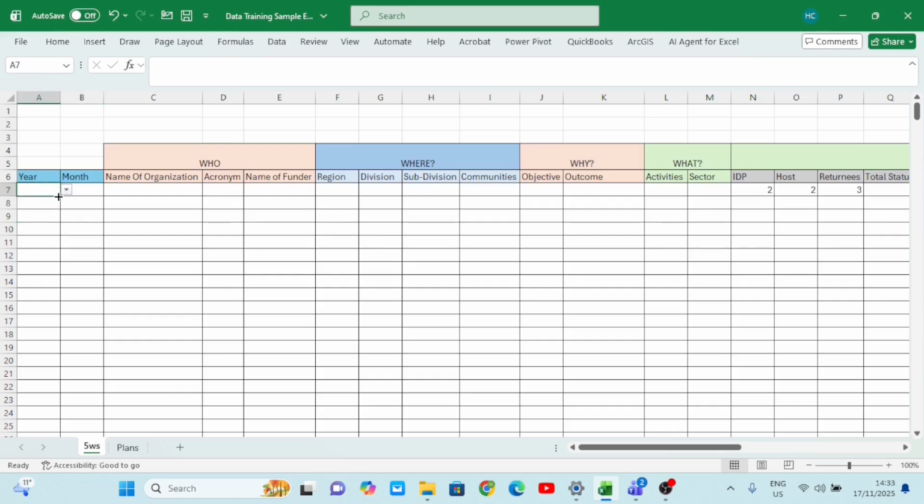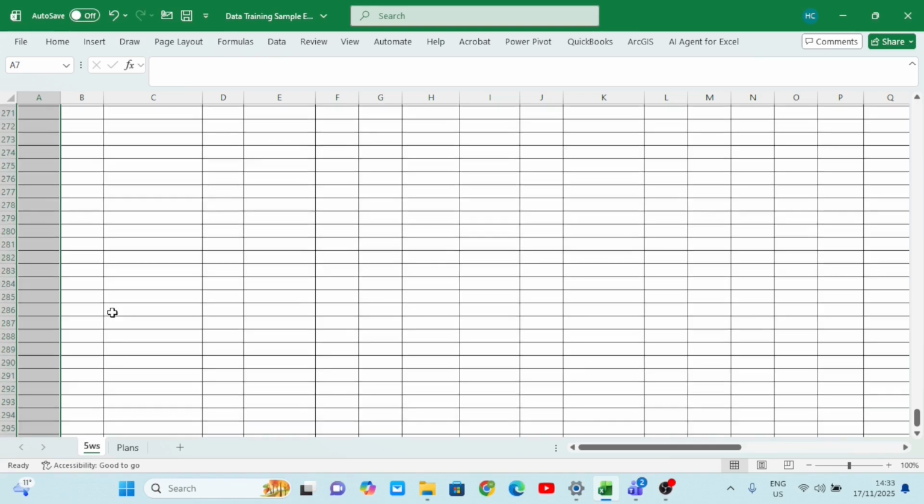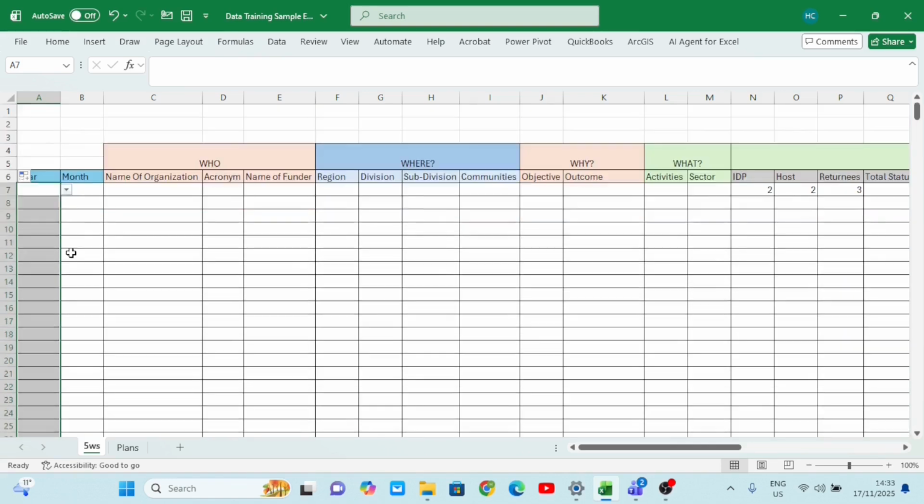I'll come again in the same spirit. I'll allow my mouse to turn to this small black cross and then I share it down because I want to share that formula. It's a regular practice when you want to share formulas in Excel. So right now I'm inside my 5Ws. You see? Now I can begin to select and I have my drop downs. When you send this data to somebody, they can now put in data there.